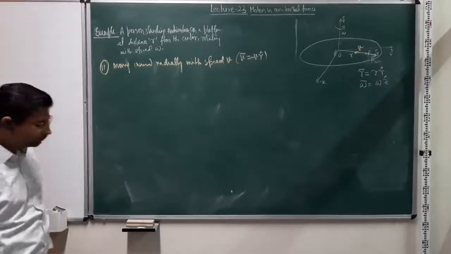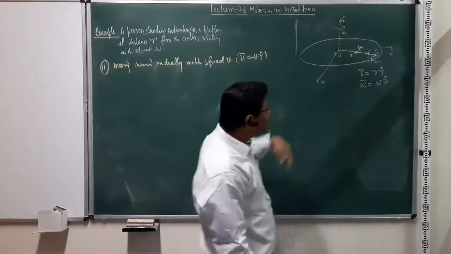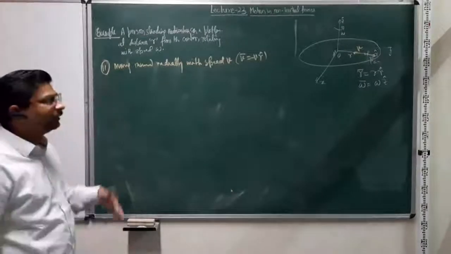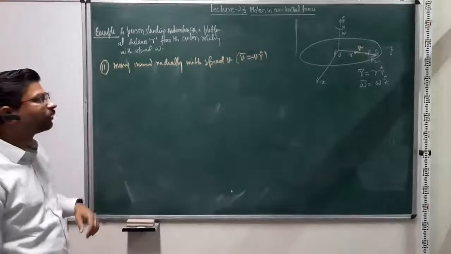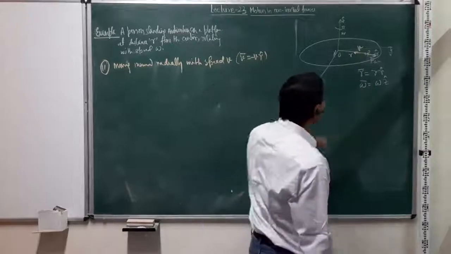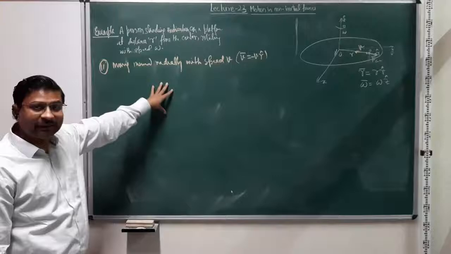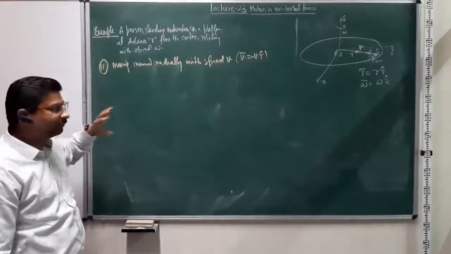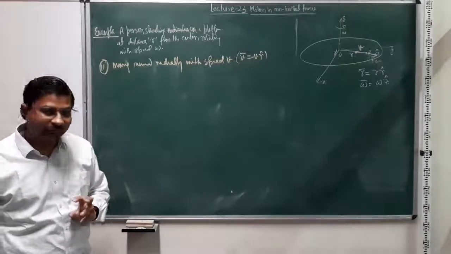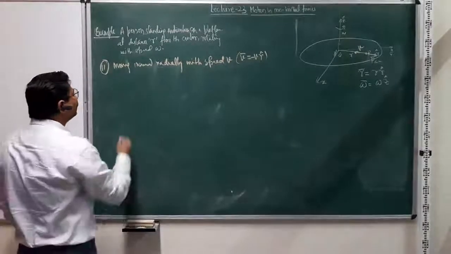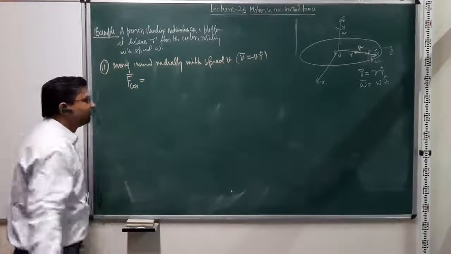Now what is going to happen is, of course, the centrifugal part will remain the same at any instantaneous location. Since it's going in that particular circle, it will have the centrifugal force, so we don't have to worry about it. We already derived it. Now since v is there, the total force is Coriolis plus centrifugal plus the physical forces. Since there is a velocity, there will be a Coriolis force. So right now let's only worry about the Coriolis force and see what it is for this system.